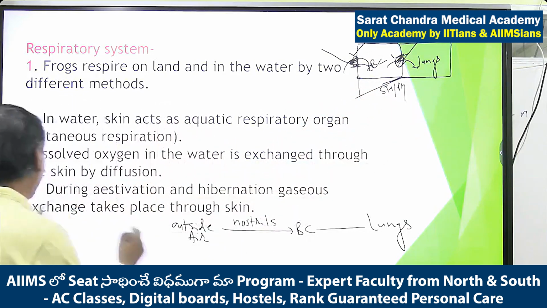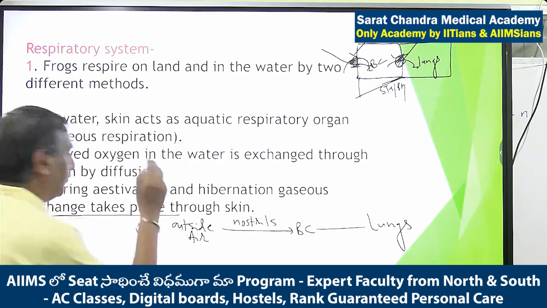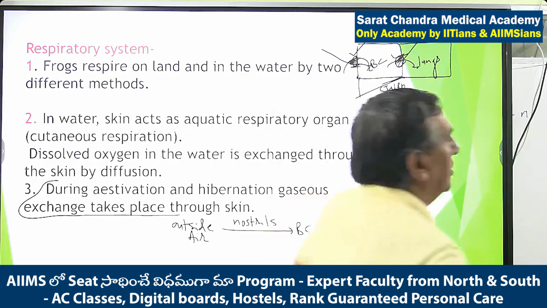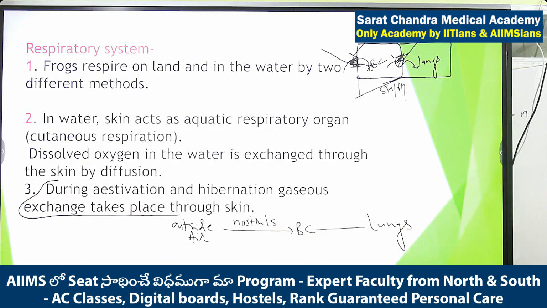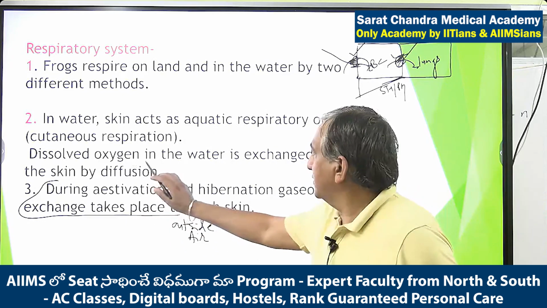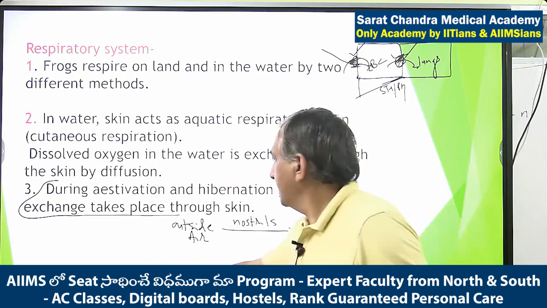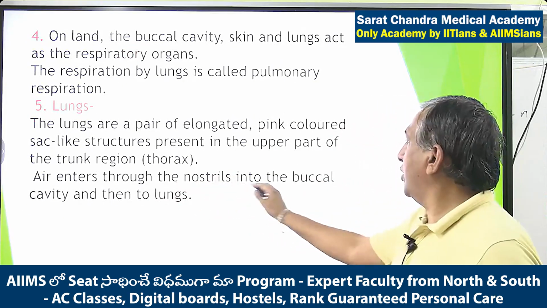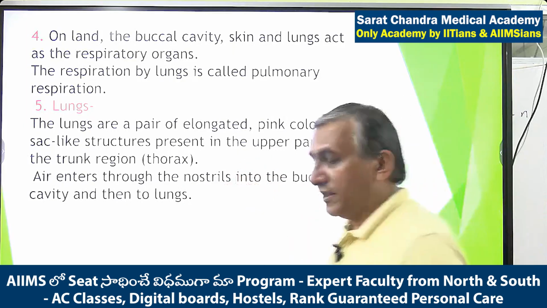This line is very important. I think if they continue to focus on frog, you will get this question this year, because this is one good question. What they want to say is that in frog, during pulmonary respiration, the air is not directly entering into the lungs. First of all, through nostrils. Okay, first off, they said air enters through the nostrils into the buccal cavity and then to the lungs.